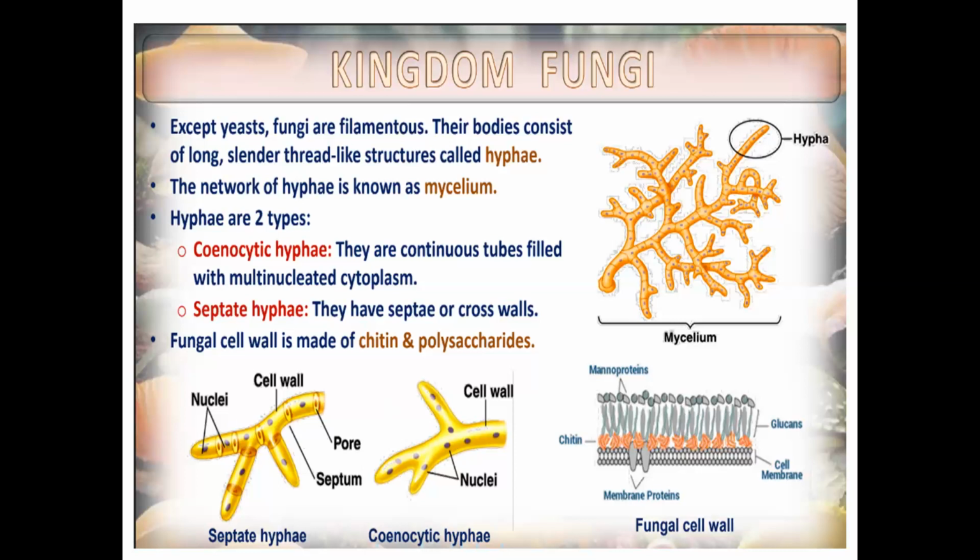First is septate hyphae. Septate hyphae have cross walls. In brackets you write septa. What are these cross walls called? They are called septa.